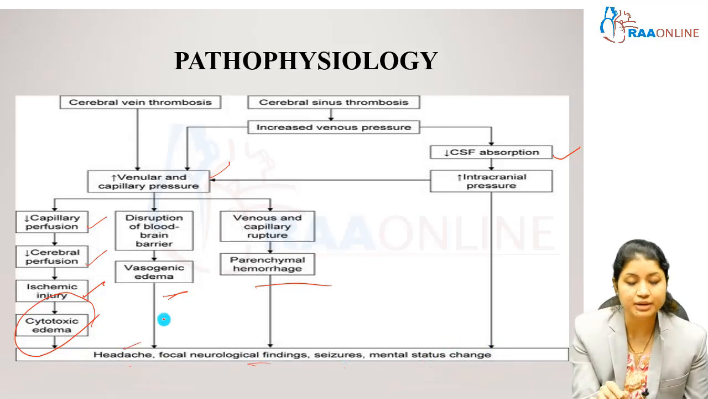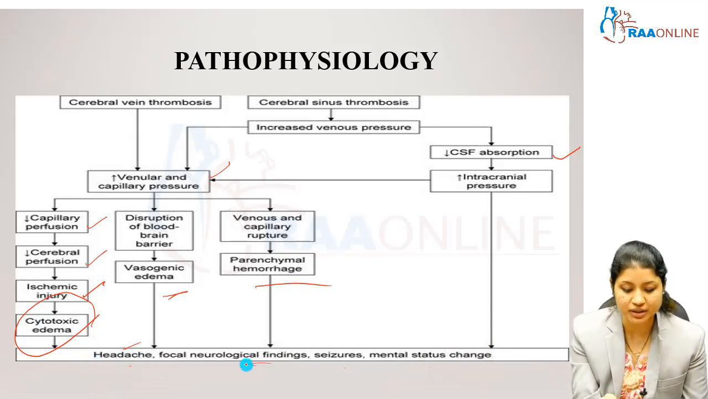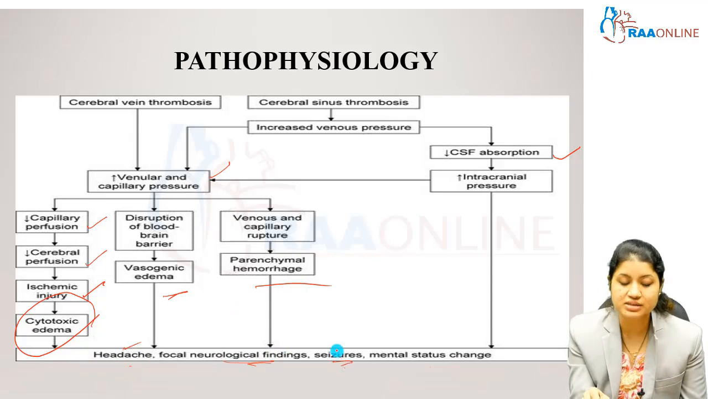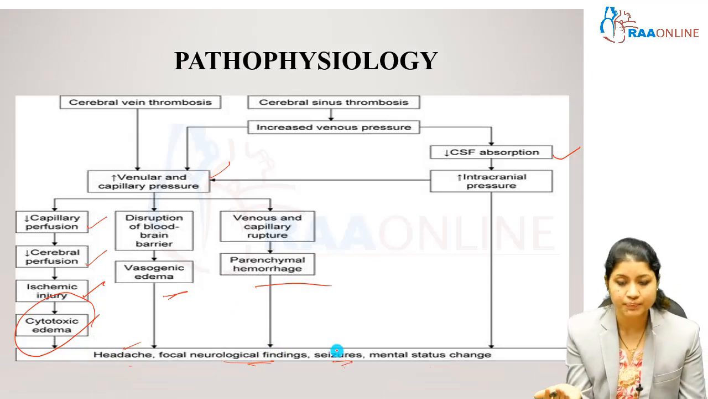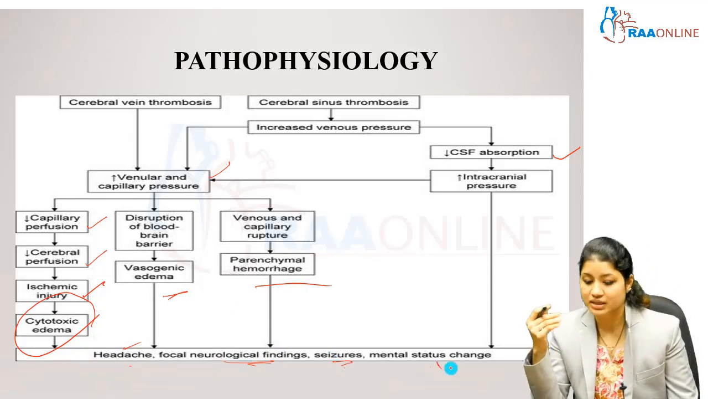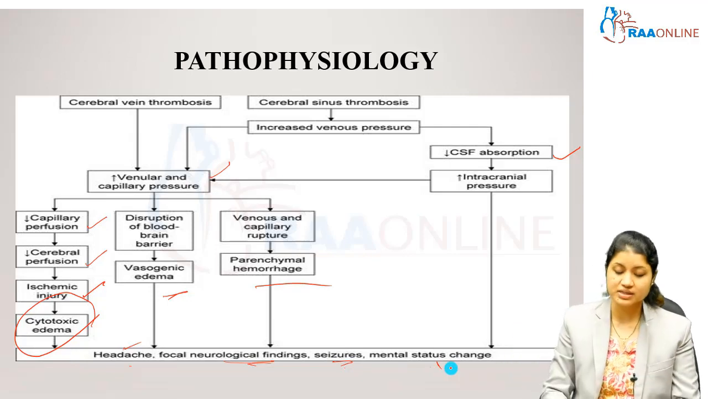Headache can be because of the hyperemia and the edema. The focal neurological findings can be because of the hemorrhage. Seizures are again because of the cytotoxic edema, and the mental status changes can result because of the increased ICP as well as the hydrocephalus.